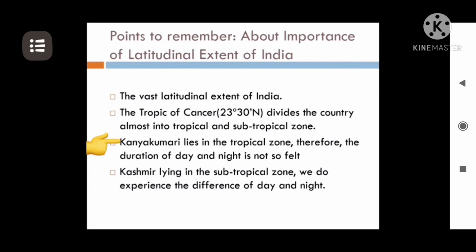Kanyakumari lies in the tropical belt, very close to the equator. Therefore, the difference in the duration of day and night is not felt. While moving away from the equator, Kashmir, lying in the subtropical zone, experiences the difference between day and night. Thus, we can say that the latitudinal extent of India is very important for us to identify the difference between day and night.